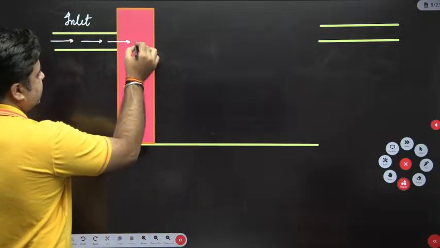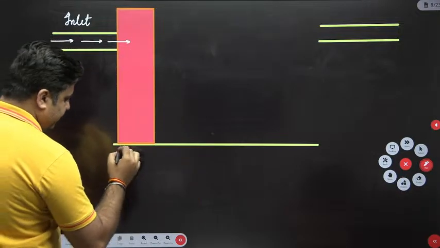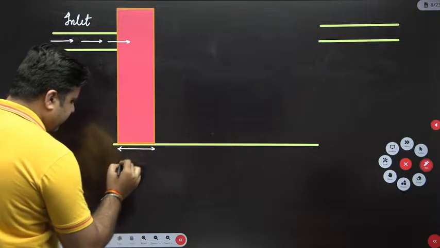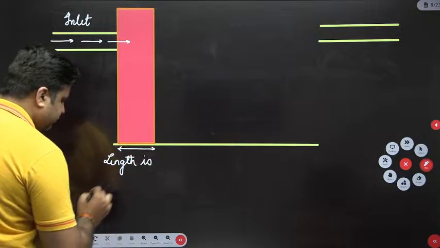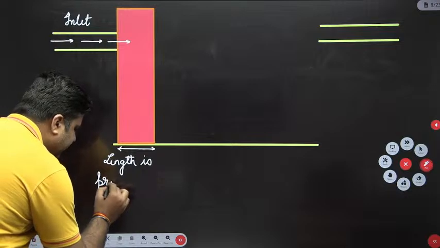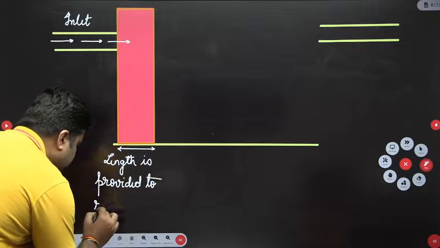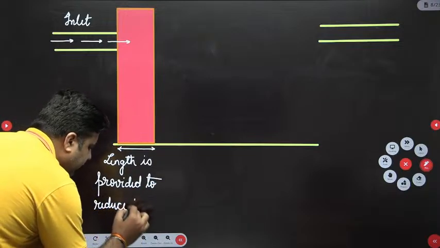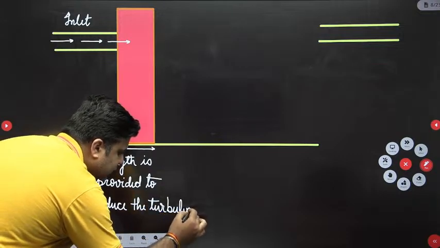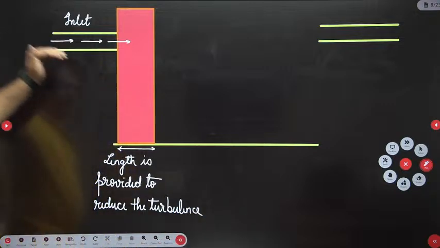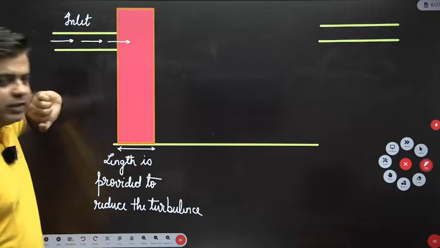This much length is provided to reduce the turbulence. So water is entering into the tank, then this much length will be provided to reduce the turbulence.